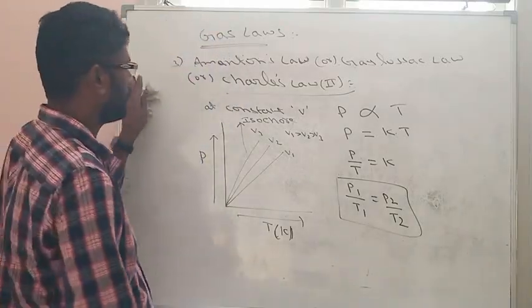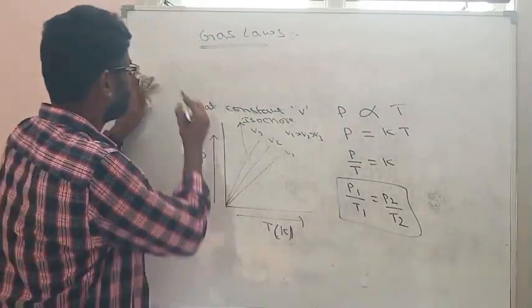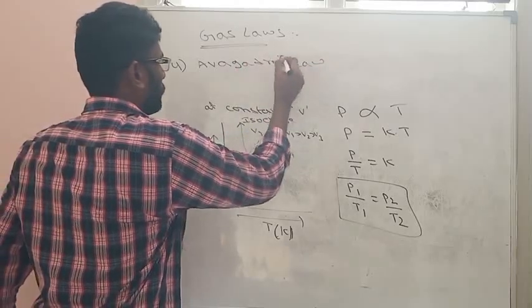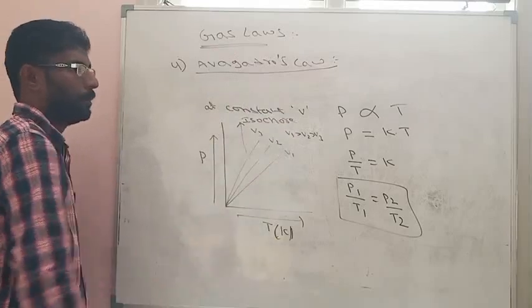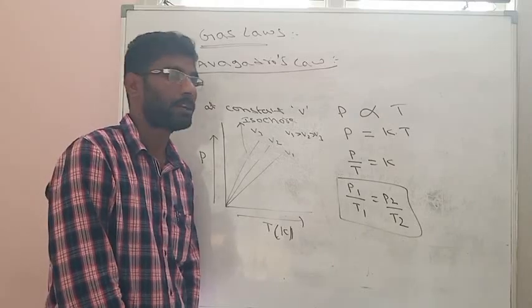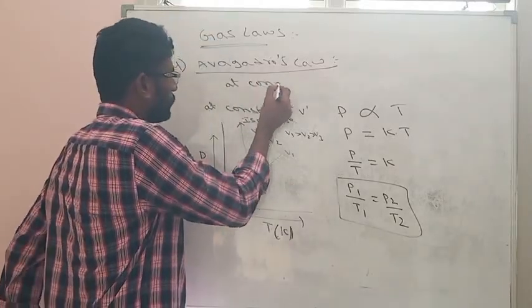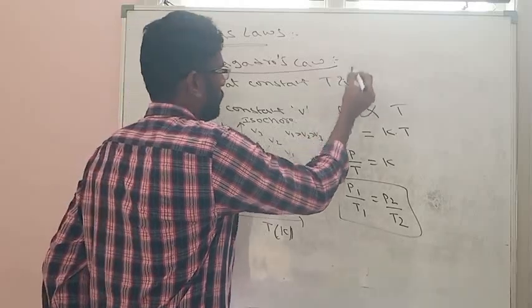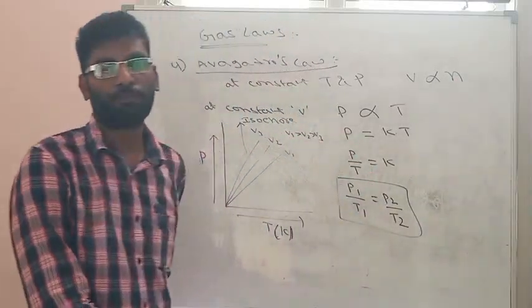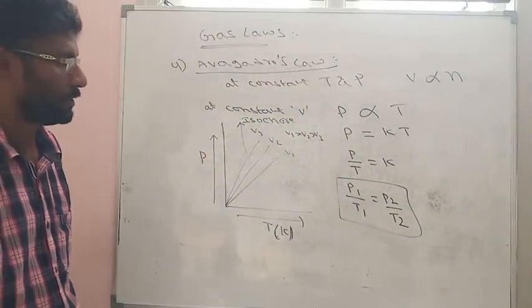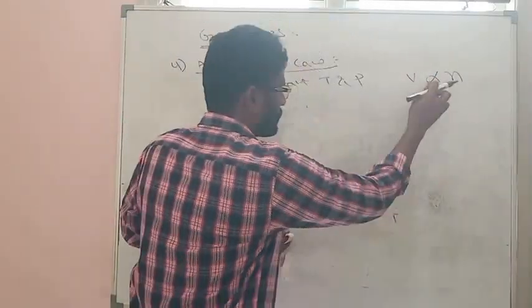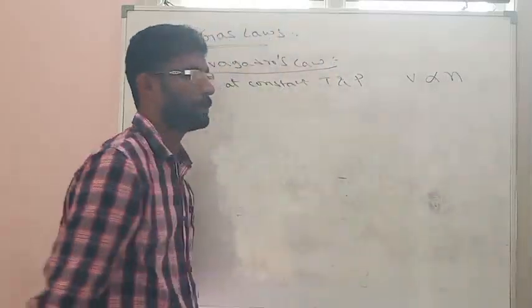Similarly, there is a fourth law, which we all know, Avogadro's law. We all know what Avogadro's law is. According to Avogadro's law, at constant temperature and pressure, volume is directly proportional to the number of molecules, also called moles. Here n is the number of molecules or number of moles. So volume is directly proportional to number of moles at constant temperature and pressure.